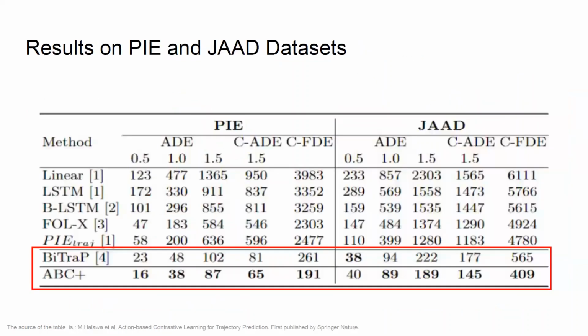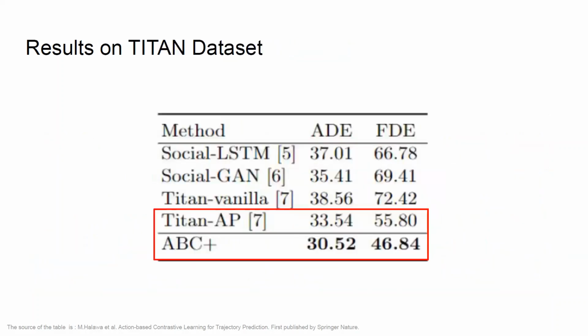We evaluate our method on 3 benchmarks. Results on the JAD and PIE datasets showed that our method ABC Plus achieves superior performance compared to the baseline PIE trap that does not use our action-based contrastive loss. Results on the T10 dataset indicate that our approach, ABC Plus, of using action information by the action-based contrastive loss is more efficient than encoding the action classes in the embedding space representation as in